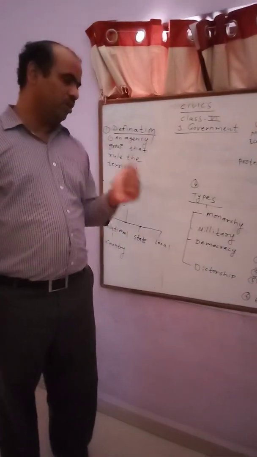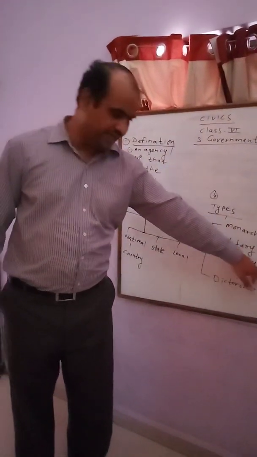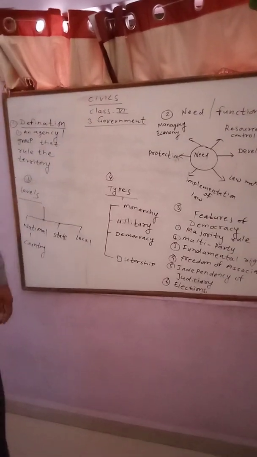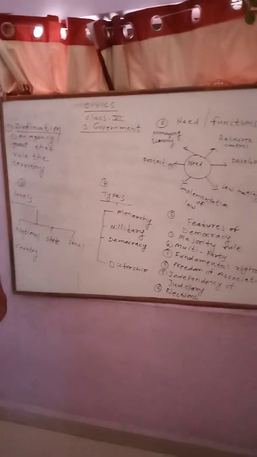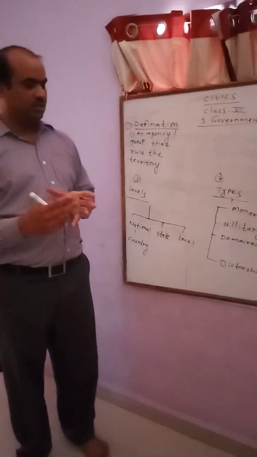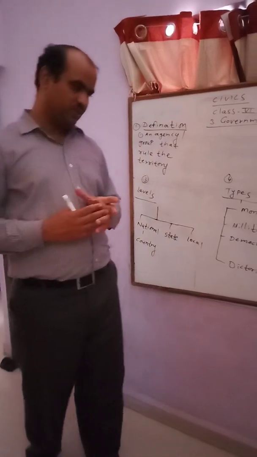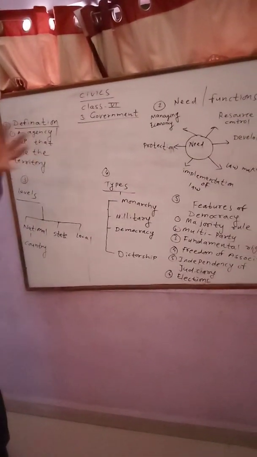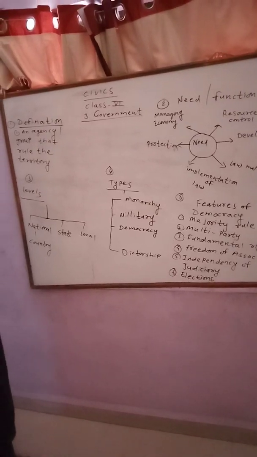These rights are important, and the government has to provide these fundamental rights. Then we have the freedom of association, which means people of the country can form associations for their rights.